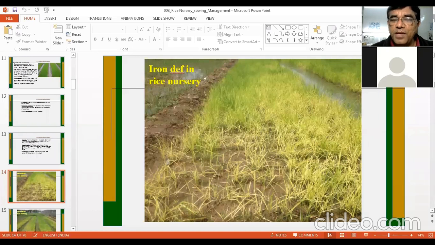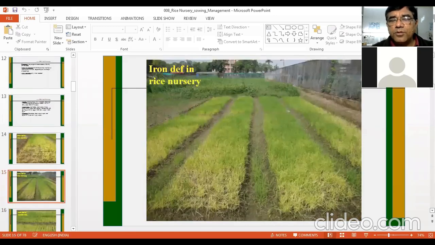So starting from yellow to white, and white to brown, these kinds of changes happen in iron deficiency. You can see in this picture that some of the leaves are yellow and some have become white, and later on they will dry and turn brown and die. You can see such patches in the nursery area. These patches happen where you get an upland situation, where water is not stagnating, water is not staying.